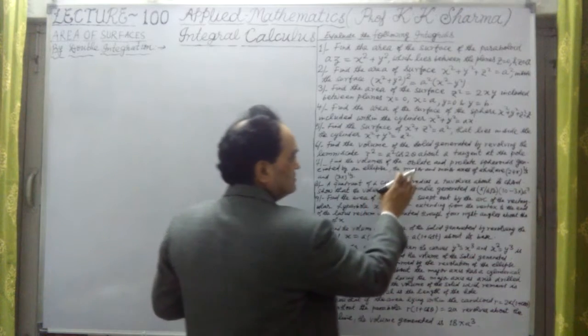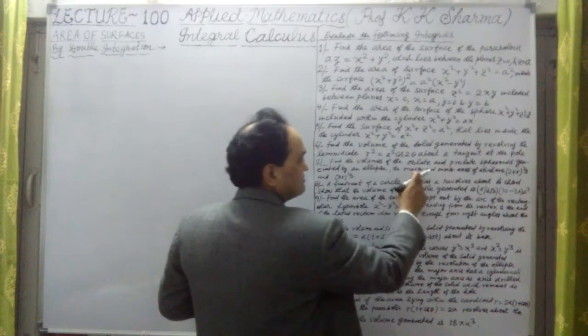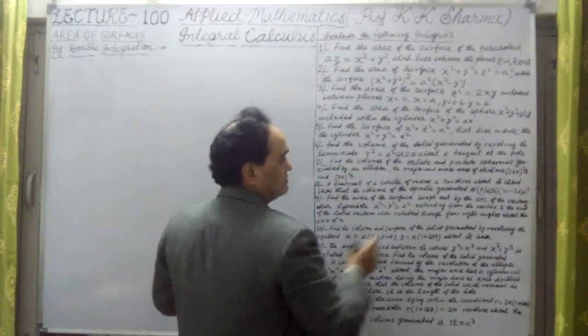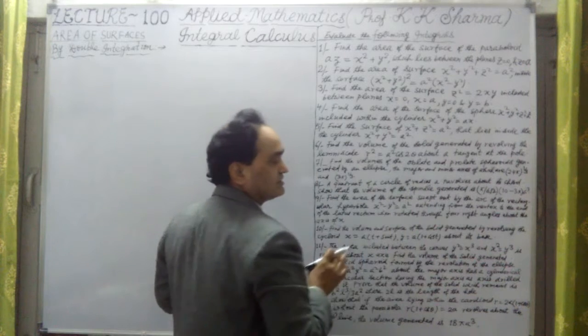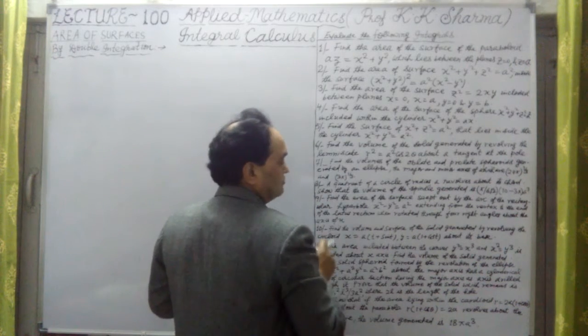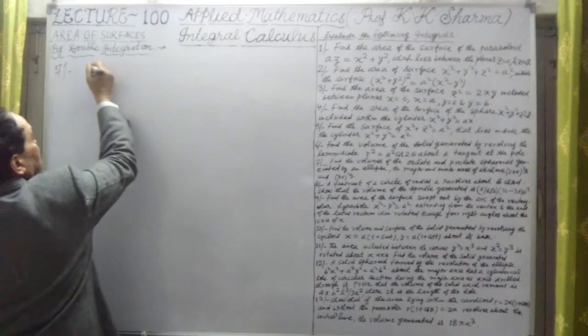Now we are given the major and minor axes. The major axis is 24 pi whole raised to power 1.3, and the length of the minor axis, 2b, is 3 pi to the power 1.3. Let me write question 7, given.